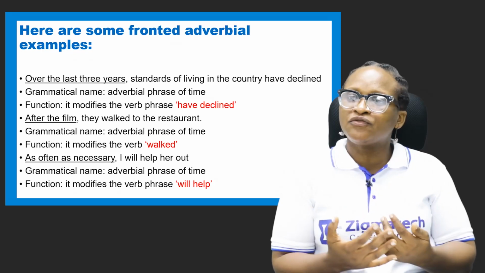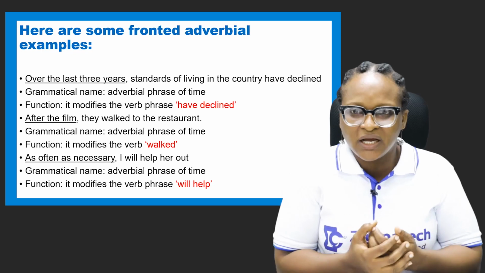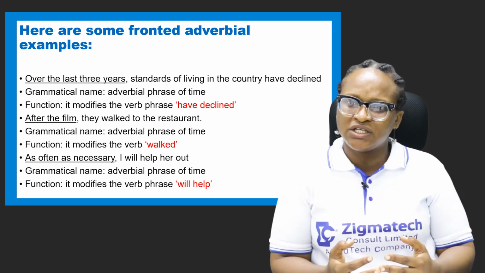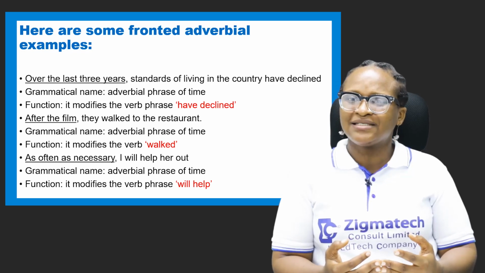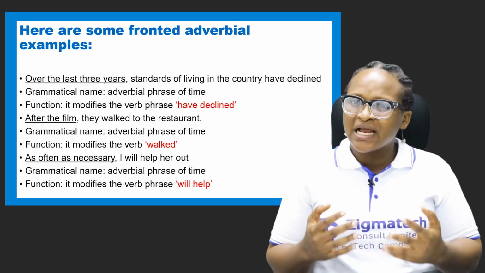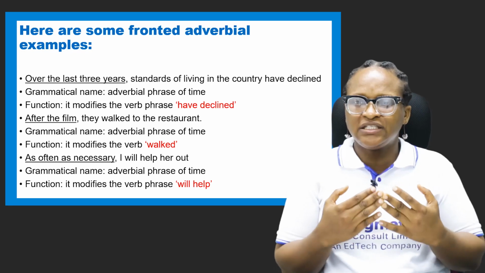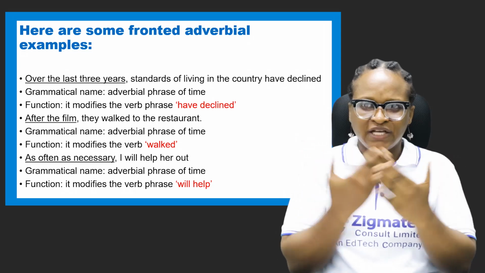So we are asked to identify the grammatical name and the function. So over the last 3 years, and I ask, what happened over the last 3 years? When over the last 3 years, that's adverbial phrase of time. When did the standard of living in the country decline? When did it decline? That means it tells me that it's adverbial phrase of time.